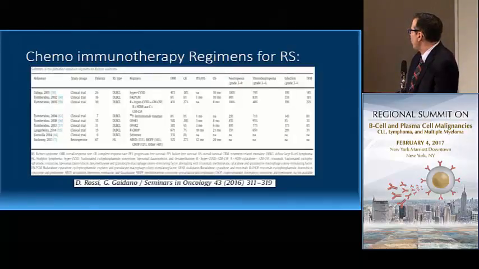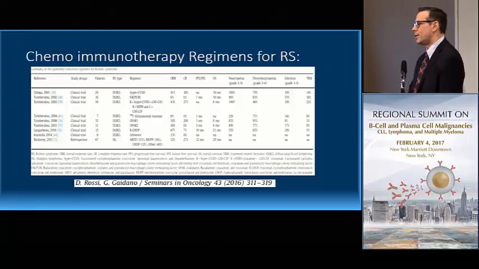Well, what about treatment for Richter's syndrome or Richter's transformation? Across the board, people have tried to use combination chemotherapy or combination chemoimmunotherapy, and this isn't meant for comparison by any means, except to say that when you start to look at patients' survival and response rate, it's pretty dismal with combination chemotherapy, and most of the time patients will have a transient response and a limited survival, regardless of how dose-intensive a regimen is used to treat patients.